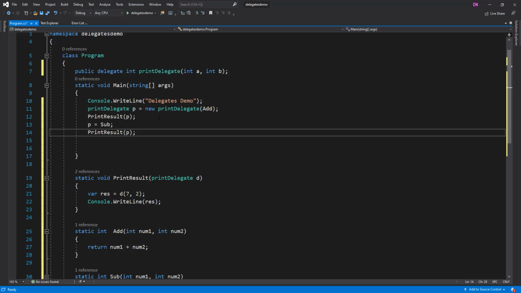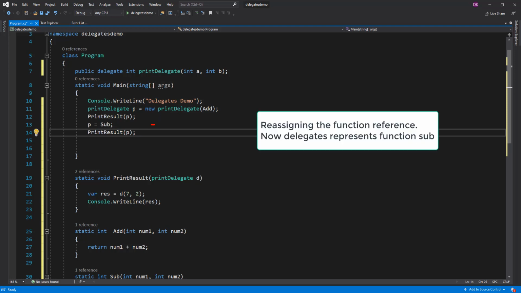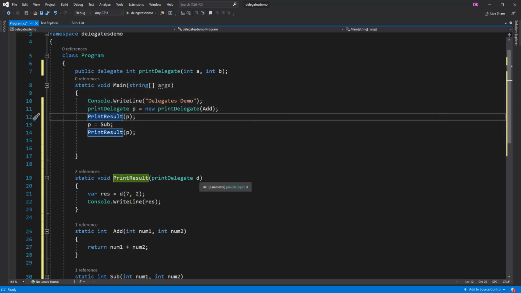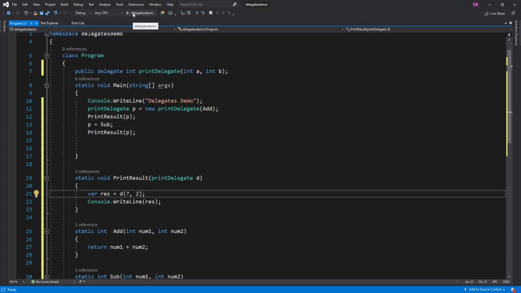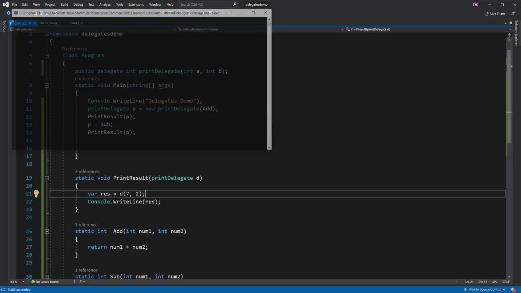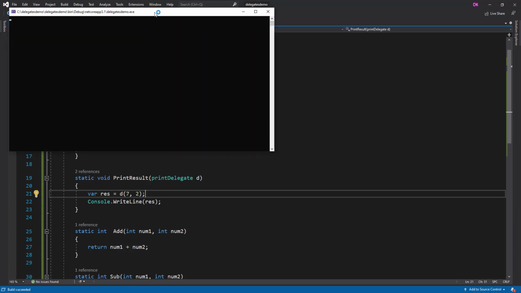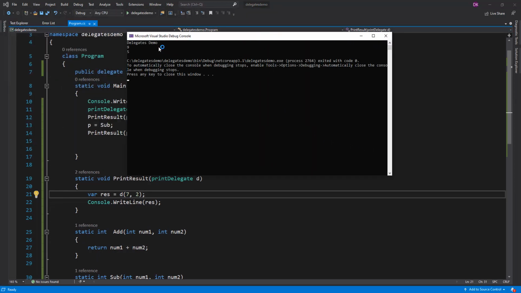So here you are using the delegate, assigning add in p and then calling print result. What would happen is, for print result at line number 12, the add function reference would be passed, and for line number 14, the reference of the sub function would be passed. So now let's go and run this, and we should get output. There you see that 9 and 5 you are getting here.